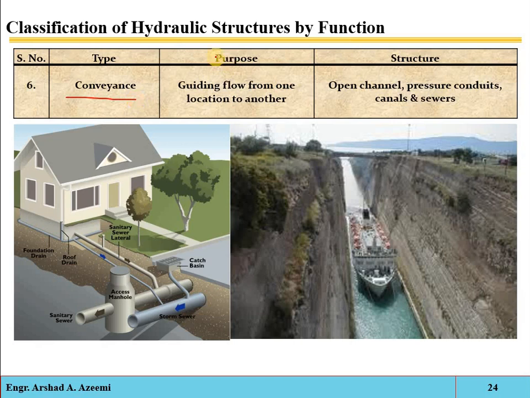That is a type of open channel. We have two types: open channels or pressurized conduits. The closed pipes which run under pressure are called pressurized conduits, and where only atmospheric pressure is exerted, these are called open channels. These are guiding the flow from one location to another location. They are actually transporting the water from one point to another point.